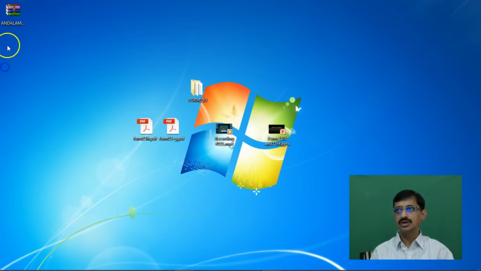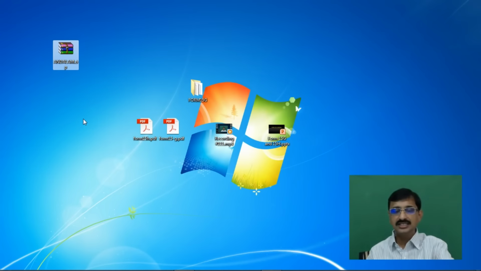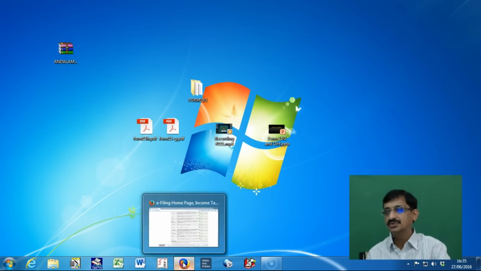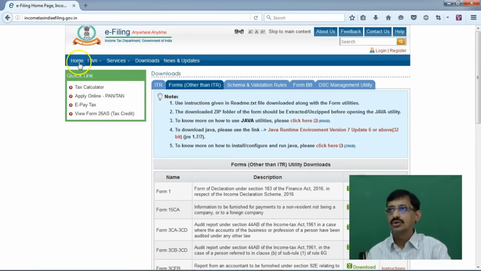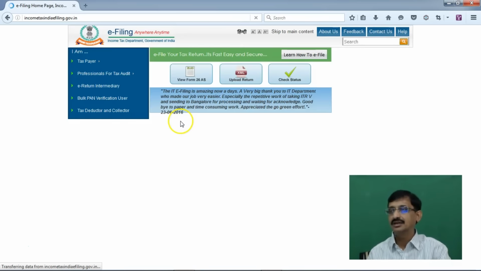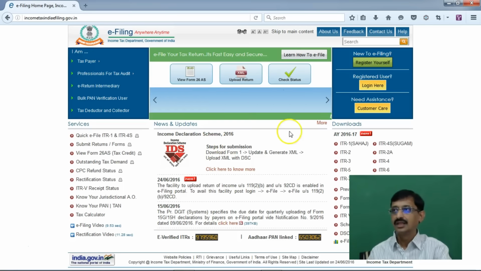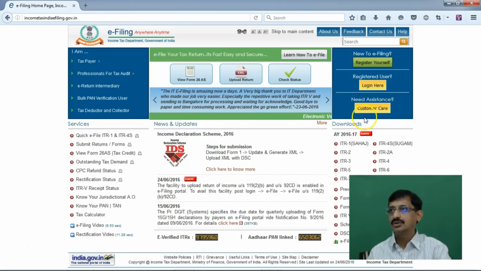I have got this particular file that is to be uploaded. In the next step, I have to log into the e-filing website. I have to log into the e-filing website of the income tax department. Now here I have to log in.